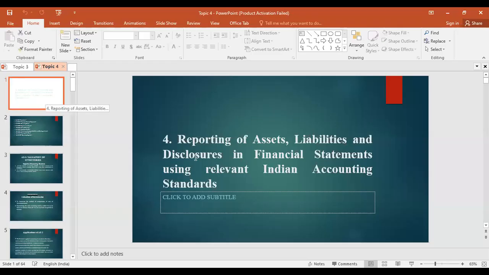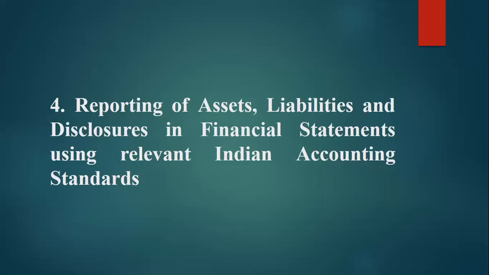Now we are starting our topic number 4. Topic number 4 is reporting of assets, liabilities and disclosure in financial statements using the relevant Indian accounting standards. We are now focusing on the kinds of assets and liabilities that should be disclosed in the financial statements using the relevant accounting standards.